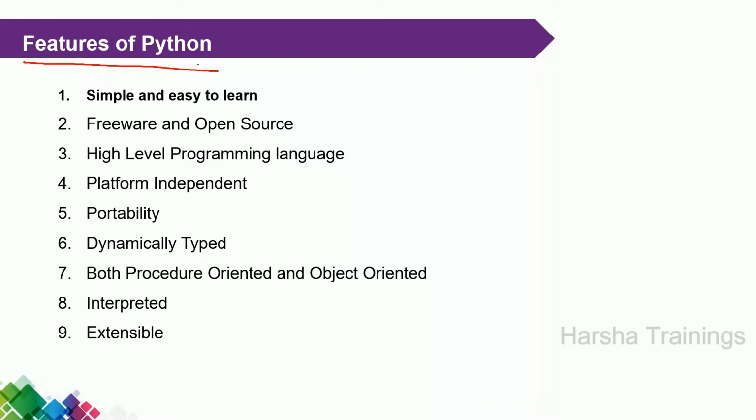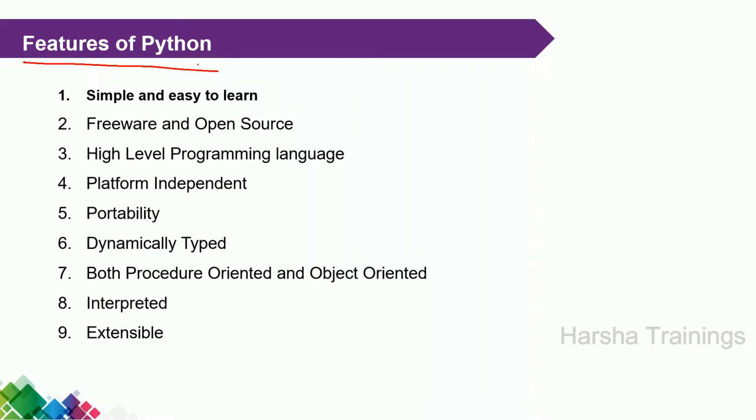Now, the next one is high level programming language. Just now we discussed what is high level. Everything is written in terms of our natural English language. So Python is also written in the same language. That is the basic point. Simple language, freely available, and high level programming language. What is the next one? Platform independent.